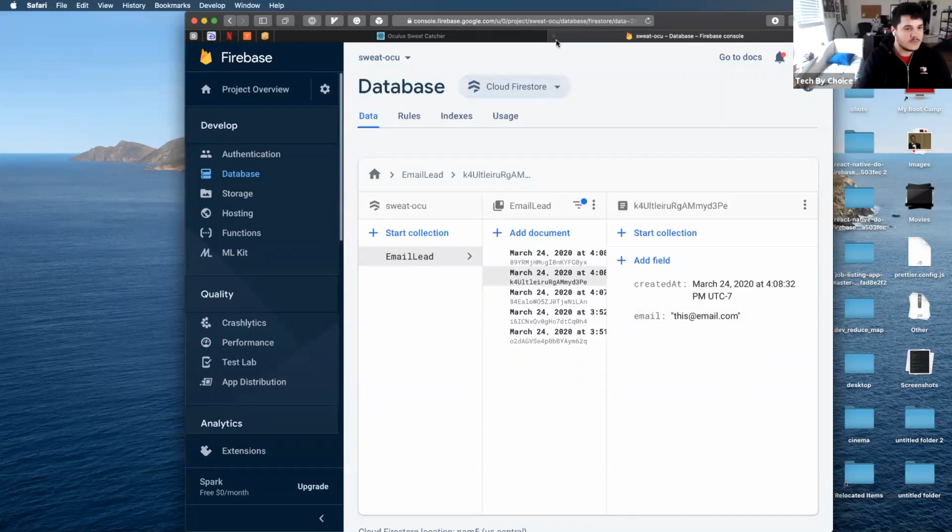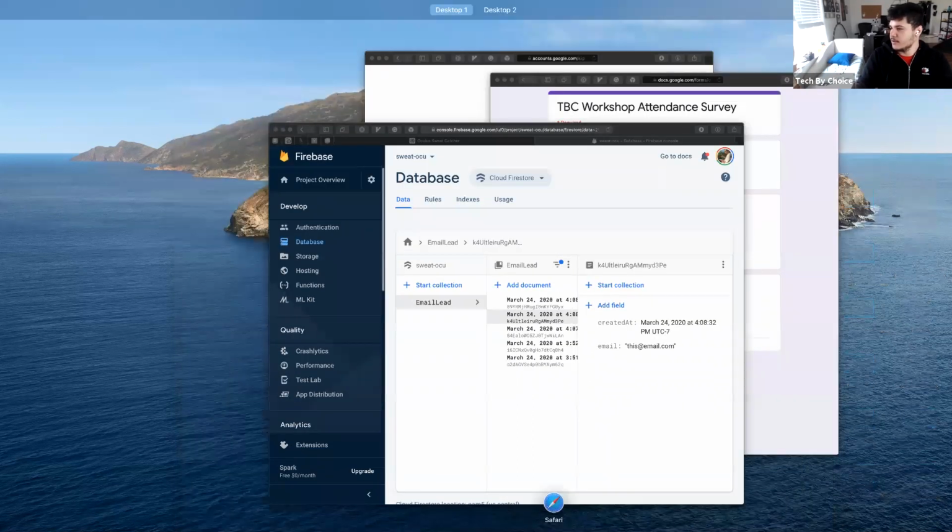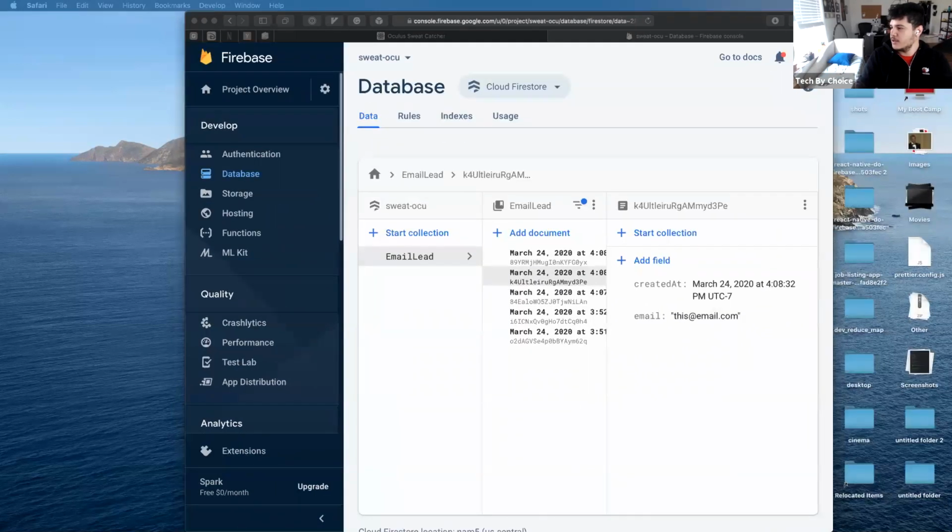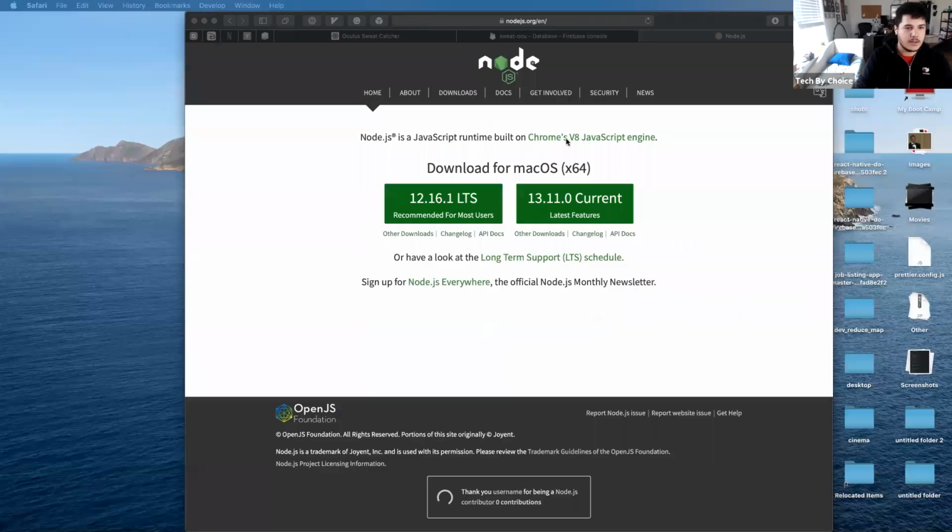I can see what emails I could send these people whenever I finally choose to release my product, right? So just to get started here, the first thing I'm going to have to do is install Node on my computer. Let me get that link. Let me drop this in the chat.